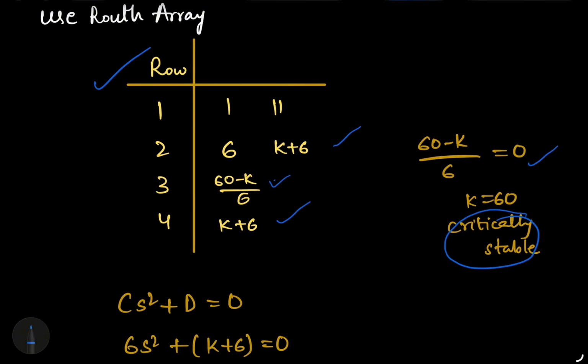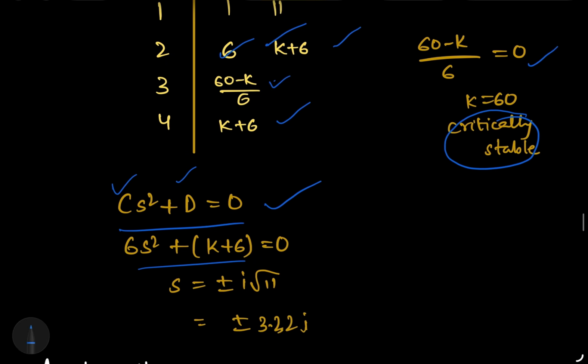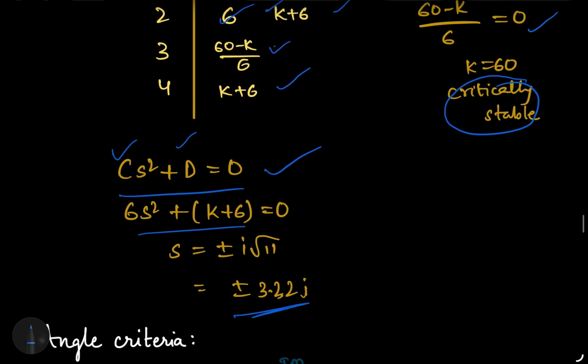Now we need to find the roots. How to find the roots? We know very well, by using this formula: C s squared plus D equal to 0. This is the C value and this is the D value, from the n minus 1th row. Then we know the C value and the D value, substitute here, and finally we get the roots s equal to plus or minus 3.32j.